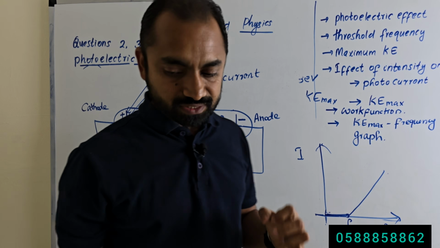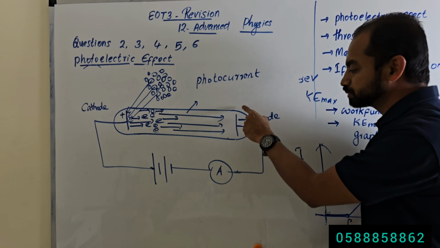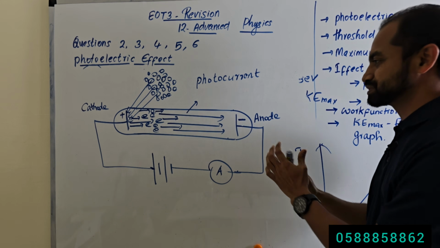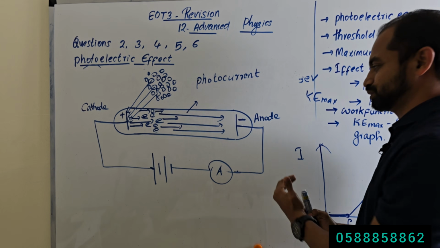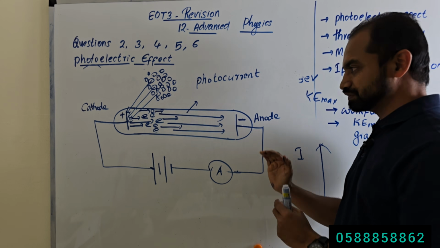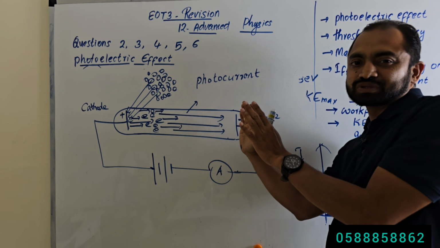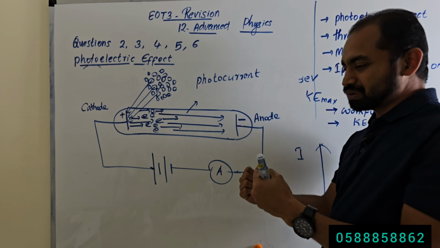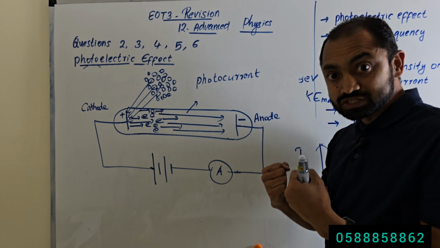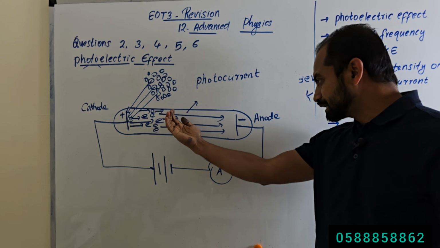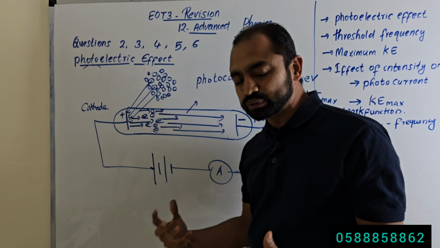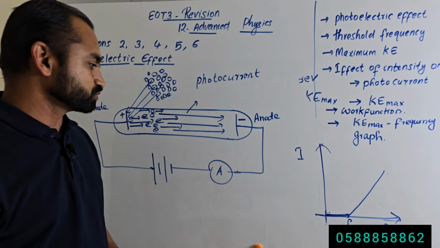Now this is the negative plate, so this negative plate will repel the incoming electrons. Electrons are moving towards the anode, but the anode is now negative. This plate is now negative, so it will repel the electrons. So electrons cannot come. Only the electrons which can overcome that repulsive force, which have more kinetic energy, can reach the anode. So it will reduce the current.